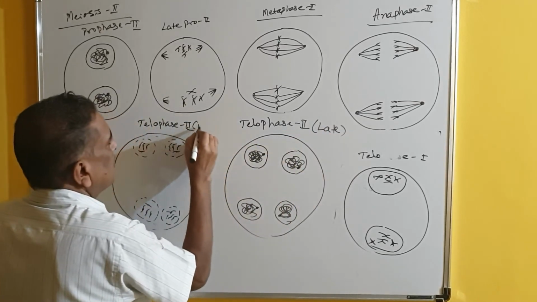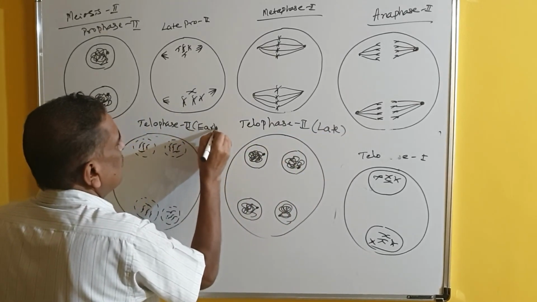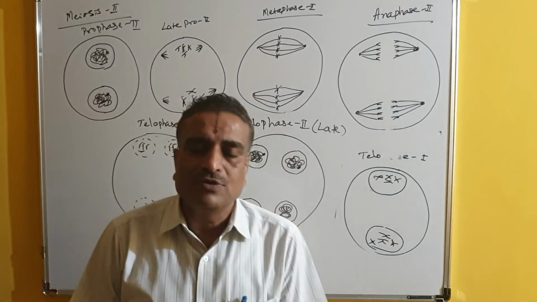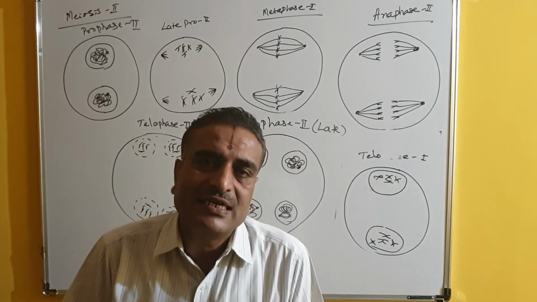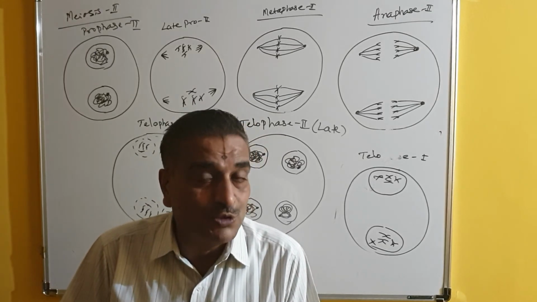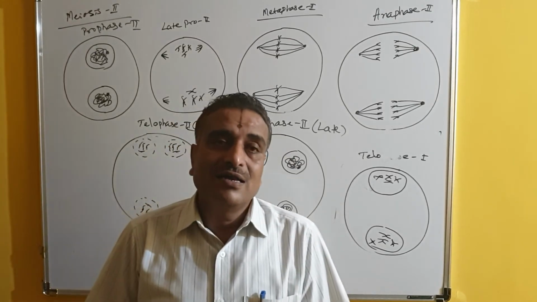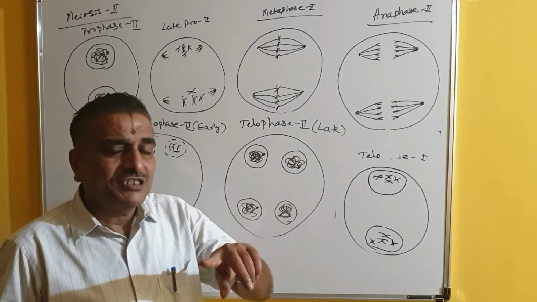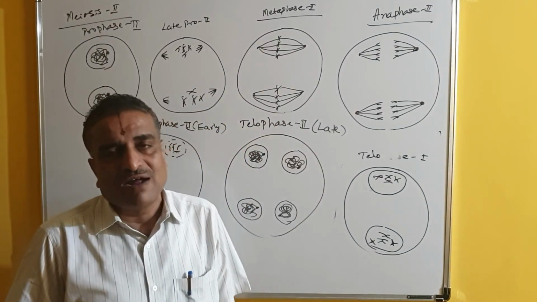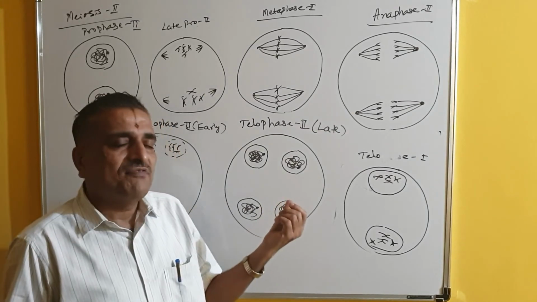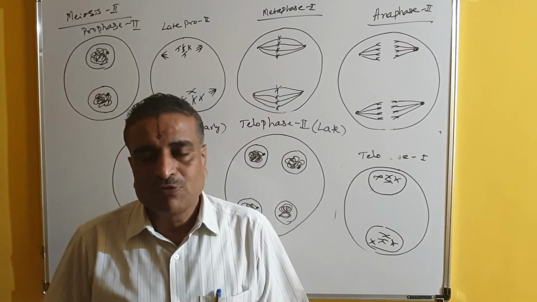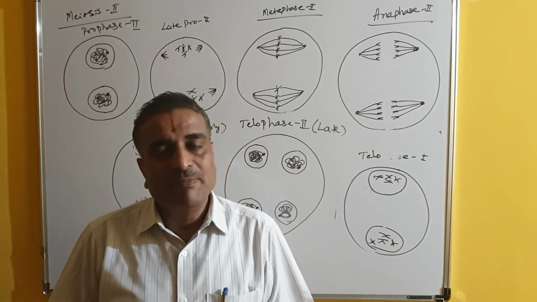So like this, 4 nuclei are produced, and each nucleus contains half the number of chromosomes, the haploid number of chromosomes. But in case of mitosis, only 2 nuclei are produced after telophase. Here, after the completion of meiosis, 4 nuclei are produced. So that is called meiosis.